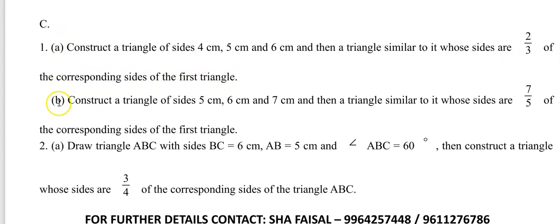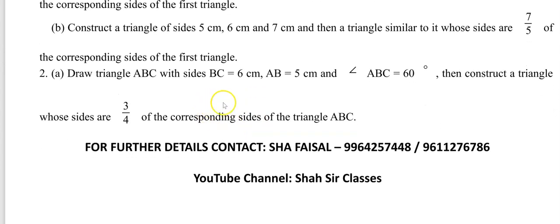Again, option B means the same question that I have done, I have just interchanged the values. As you can see in option B, construct a triangle of sides, instead of 4, 5, 6, I have given 5, 6, 7. Can you see the difference? And then a triangle similar to it whose sides are 7/5. Here it was 2/3, but here it is 7/3 of the corresponding sides of the first triangle. So this is one type of problem of that construction.